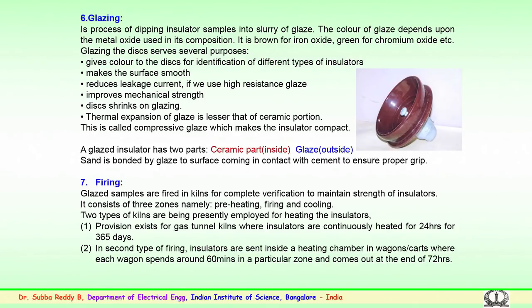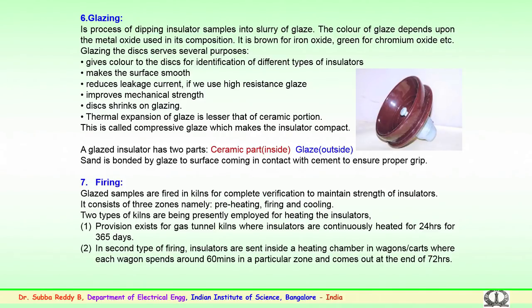So, the final stage is the firing, a very important stage in the manufacturing of ceramic disc insulators. Here the glazed samples which are obtained are sent into kilns, very high temperature kilns, for complete vitrification to maintain the strength of the insulators. This firing zone usually consists of three zones: the preheating, the firing and the cooling zones.